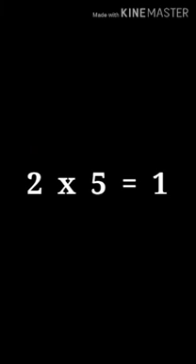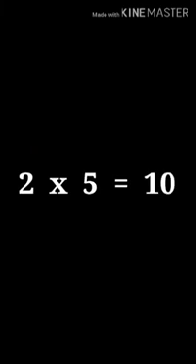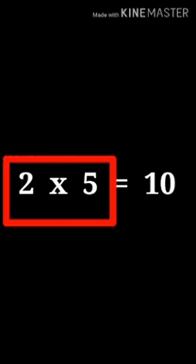Be a multiple, I'll be a factor. The two numbers, factors and multiples, are related to each other. Let's see one example here. 2 multiplied with 5 gives us 10. So here 2 and 5 are the numbers which are multiplying and 10 is the product.